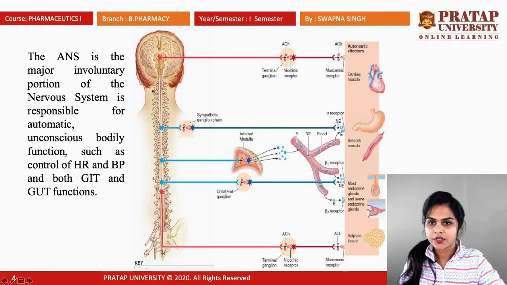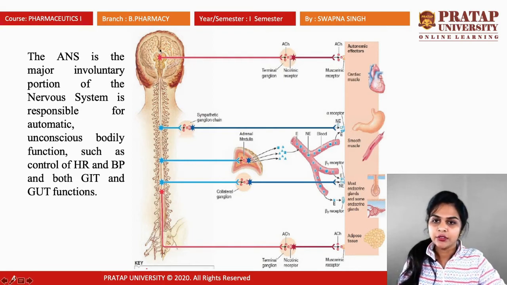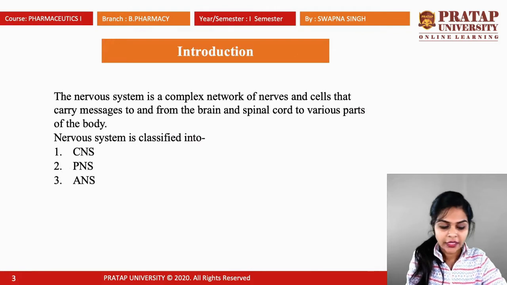Next, various nerves are connected from the brain and spinal cord like this one, this and also this. So when we discuss all these nerves, that is known as PNS, the peripheral nervous system. And the third one is ANS.